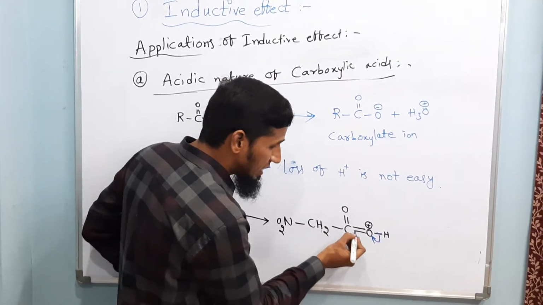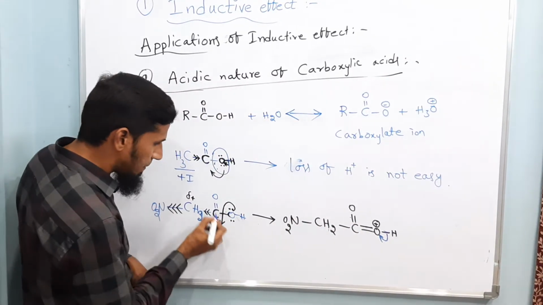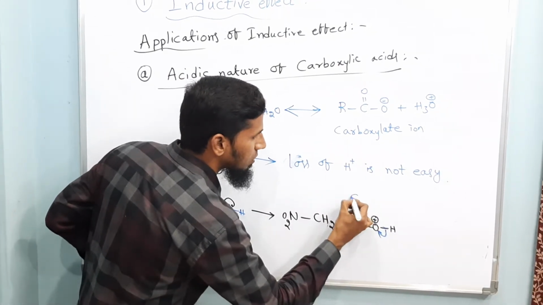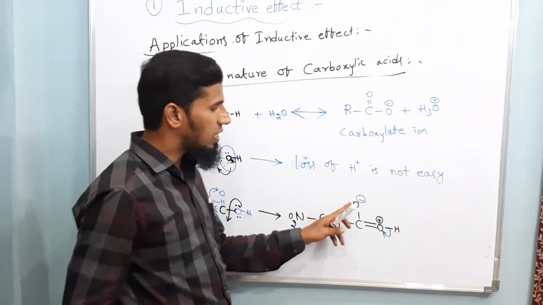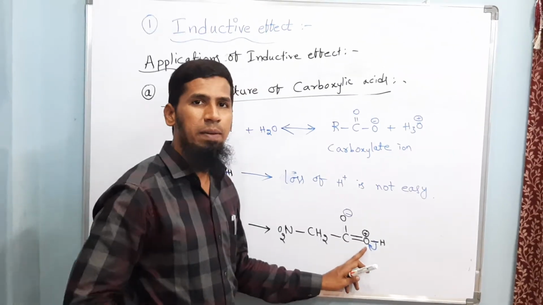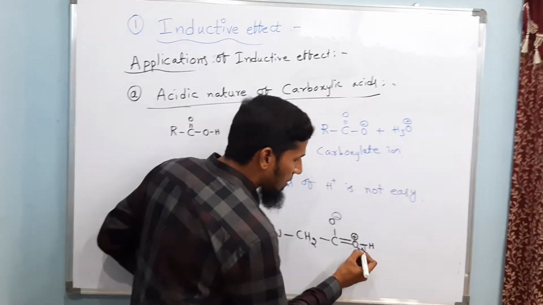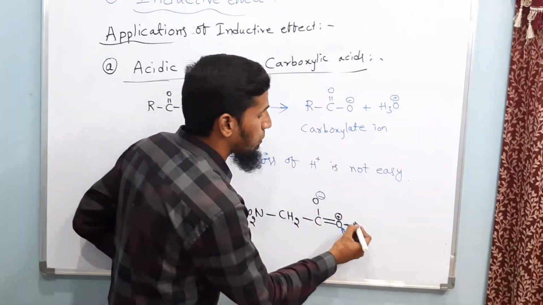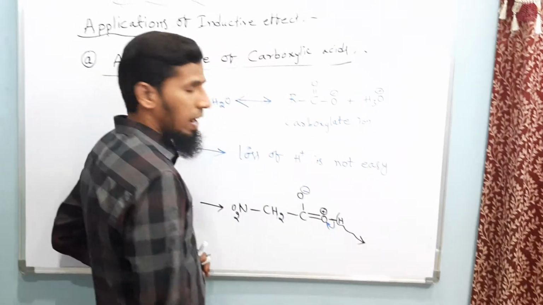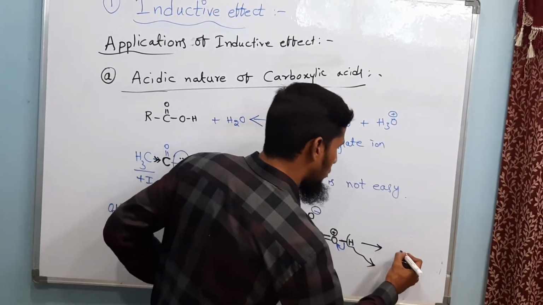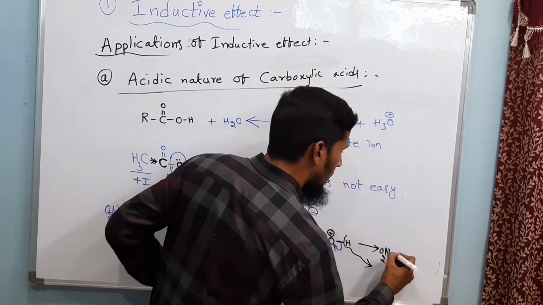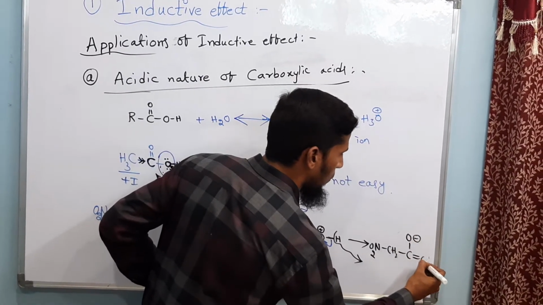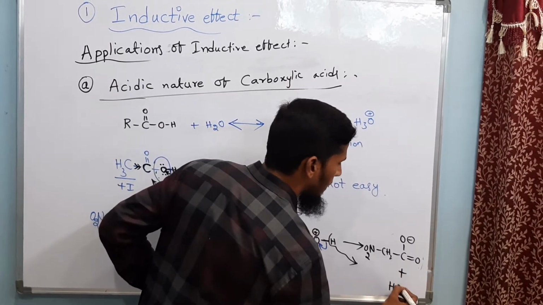And basically, when it is shifting over here, it will be delocalized towards this oxygen. As a result, it gets a negative charge. So this oxygen is getting negative charge, this oxygen is getting positive charge. Now this oxygen with positive charge will withdraw these electrons towards itself and the proton can be easily donated. It will change to NO2 CH2 C double bond O minus, double bond O plus H plus,